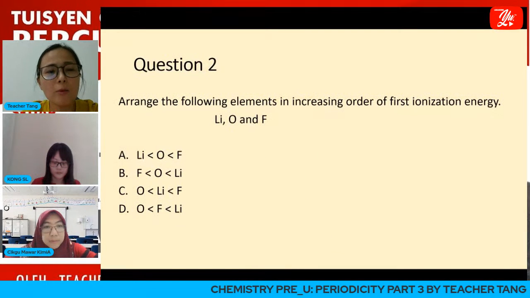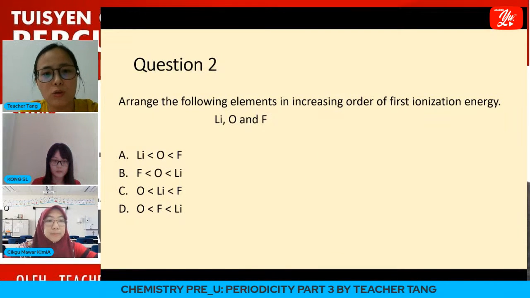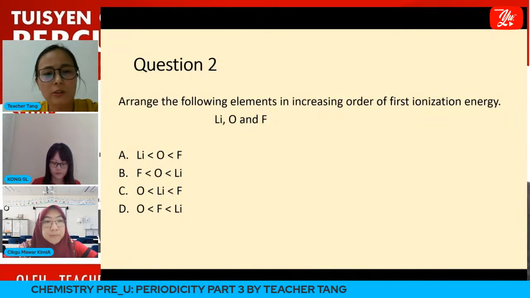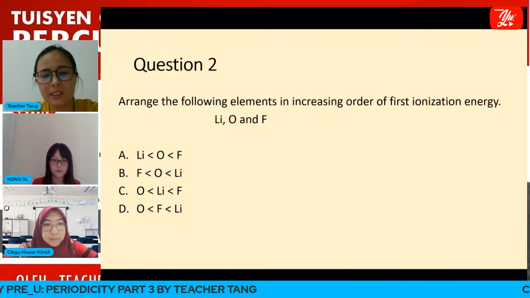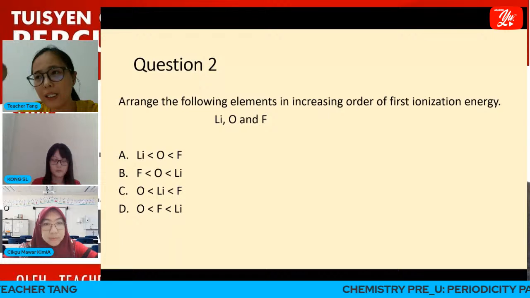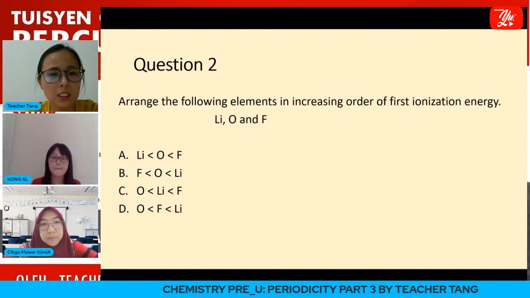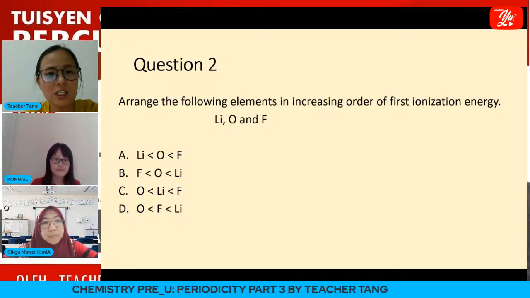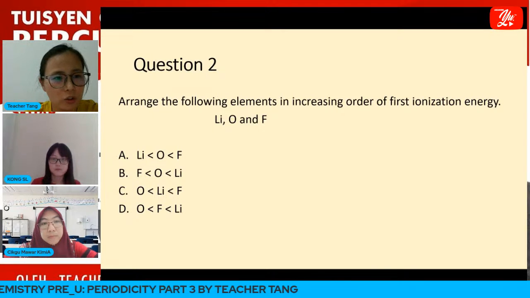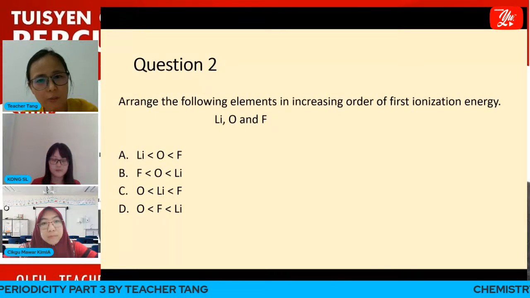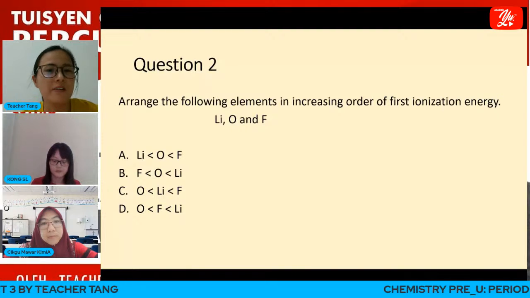So now we move on to question number 2. In order to do this question, we must always ask ourselves whether it is going down the group or across a period. For example, in this question, lithium, oxygen, and fluorine. Is this going down the group or across a period?